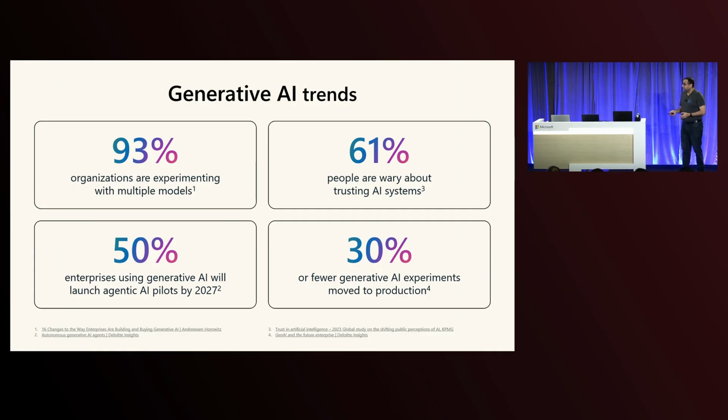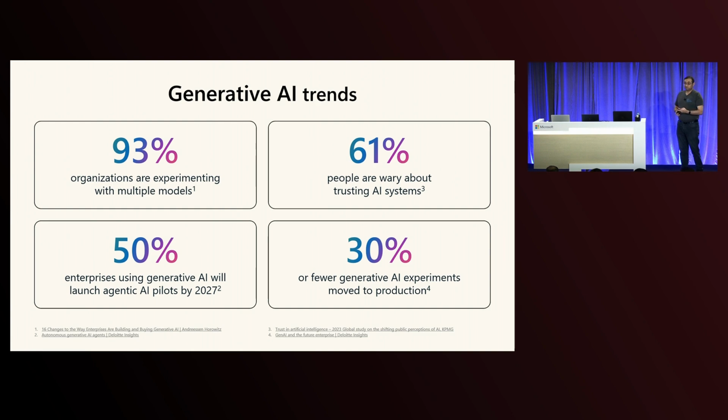Agentic AI is a new wave. We've been hearing quite a lot about that in the past few days, but also in the past few months. 50% of the companies who use generative AI will be looking at launching agentic AI pilots in the next 2 years, is what we are seeing, which is bringing in a lot of task automation across multiple AI agents.